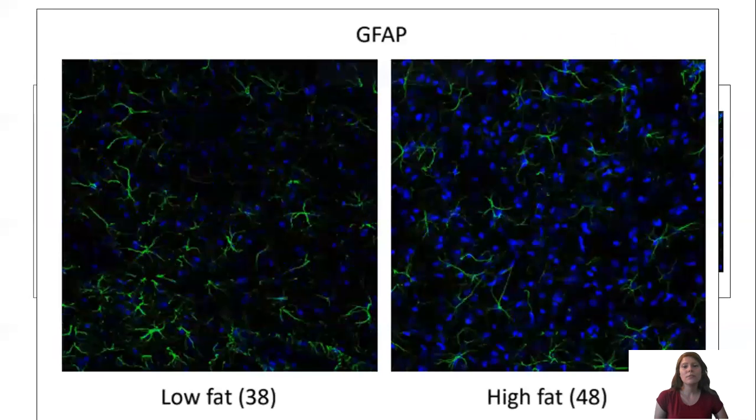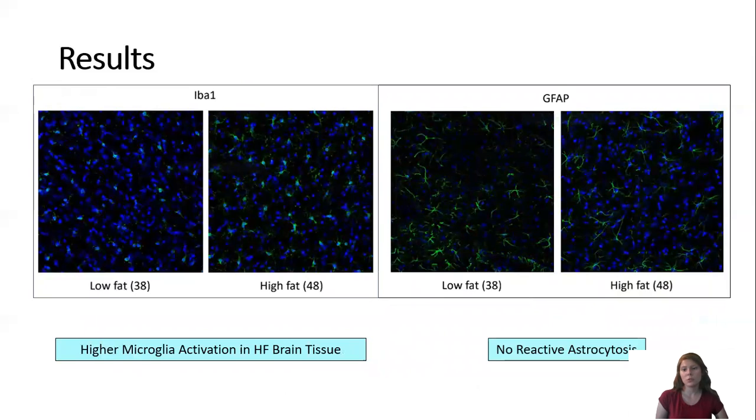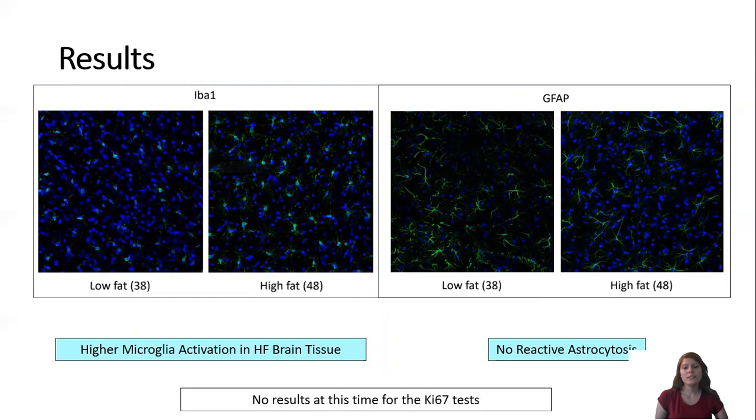Now, considering the GFAP results here, we aren't looking for the astrocyte population, which are our green structures as in the previous test, but we are looking at the astrocyte morphology. And here we don't see any larger astrocytes. Therefore, we can conclude that there is no reactive astrocytosis within either tissue. At this time, we do not have any results for the Ki67 tests, as we're still in preliminary data collection phases.